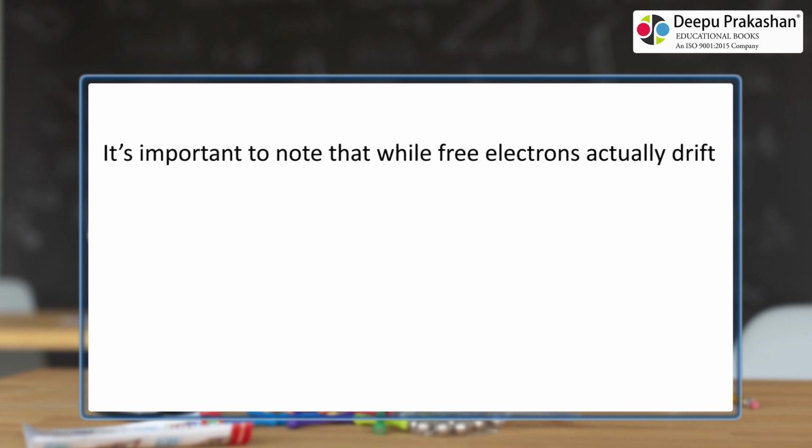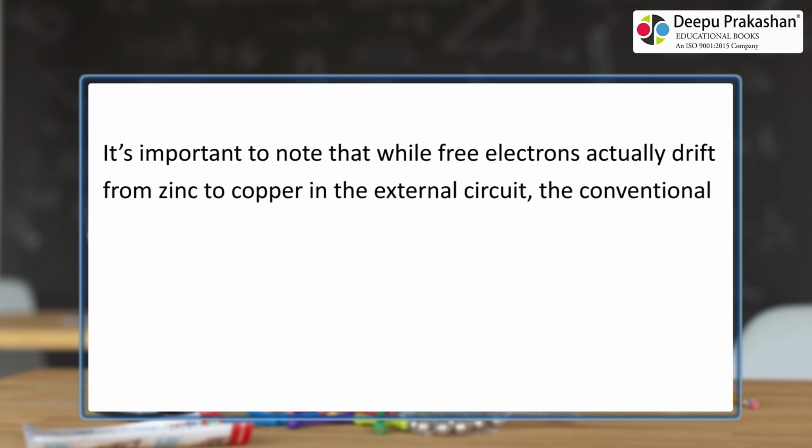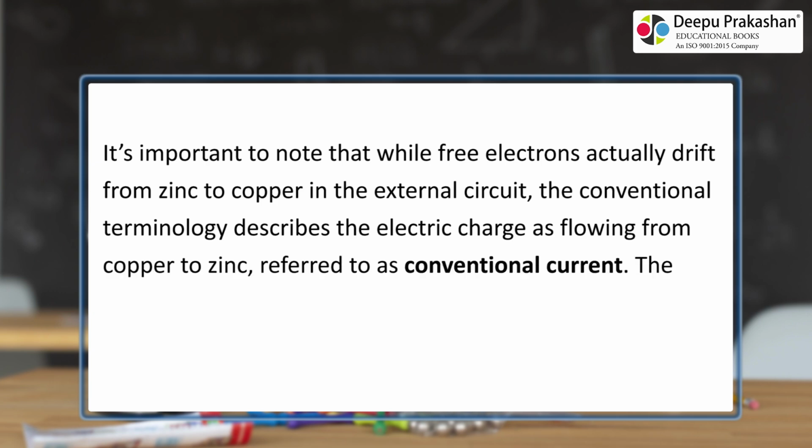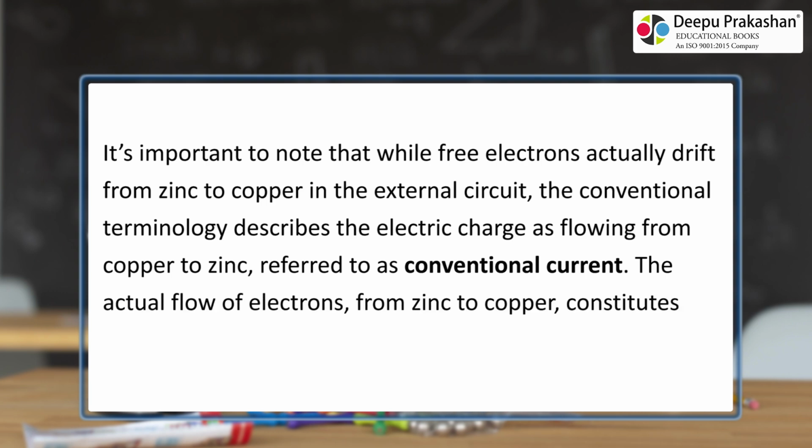It's important to note that while free electrons actually drift from zinc to copper in the external circuit, the conventional terminology describes the electric charge as flowing from copper to zinc, referred to as conventional current. The actual flow of electrons from zinc to copper constitutes electronic current.